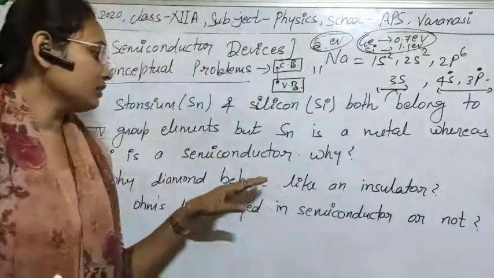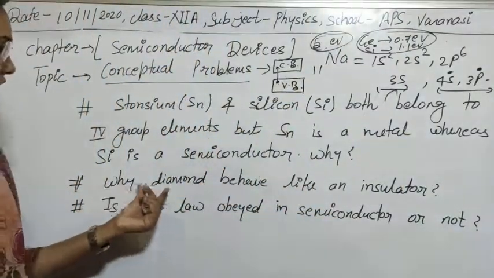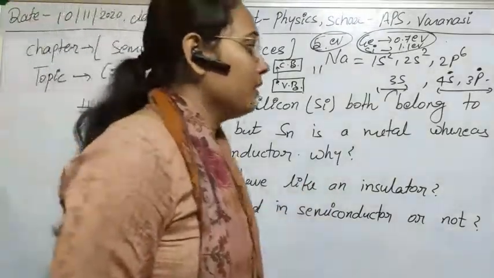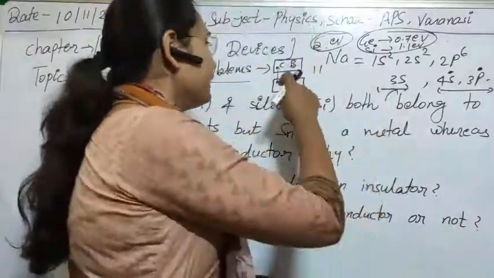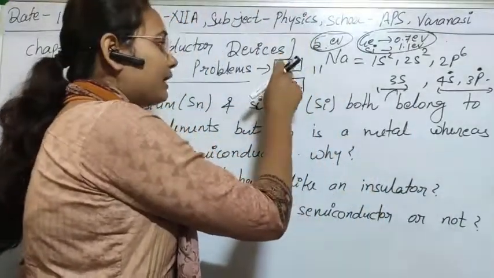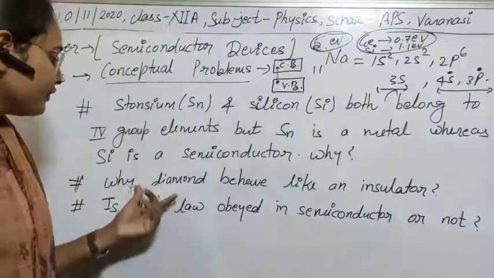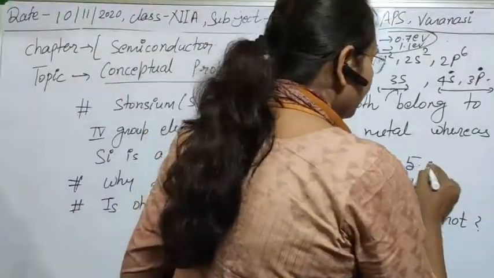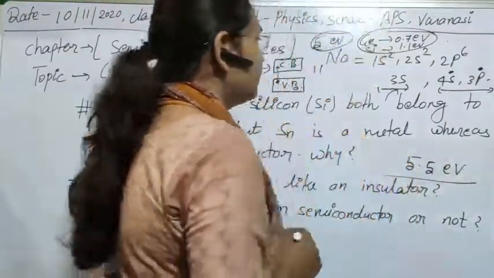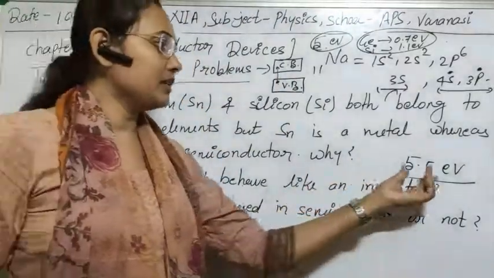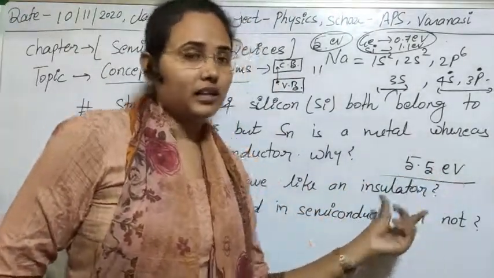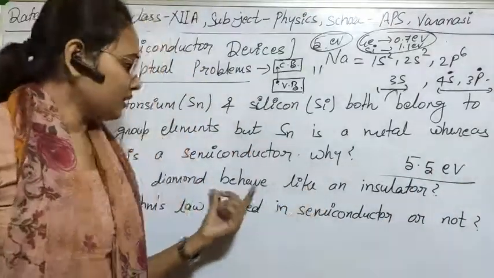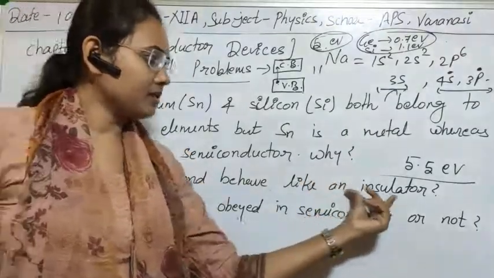So the next question is: why does diamond behave like an insulator? As I have just told you, in the case of an insulator, the forbidden band gap energy is very high. If you see the band gap energy of diamond, it is nearly 5.5 electron volt. As this amount of energy is very large, a large amount of energy is needed for conduction. So at ordinary temperature it behaves like an insulator.